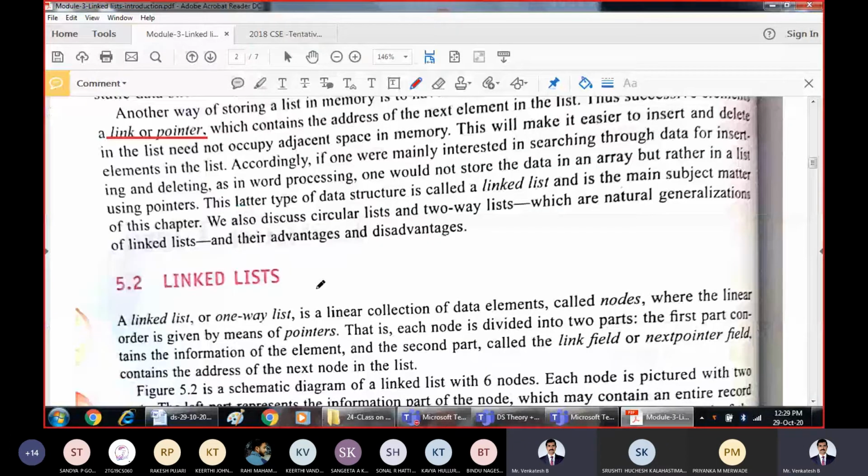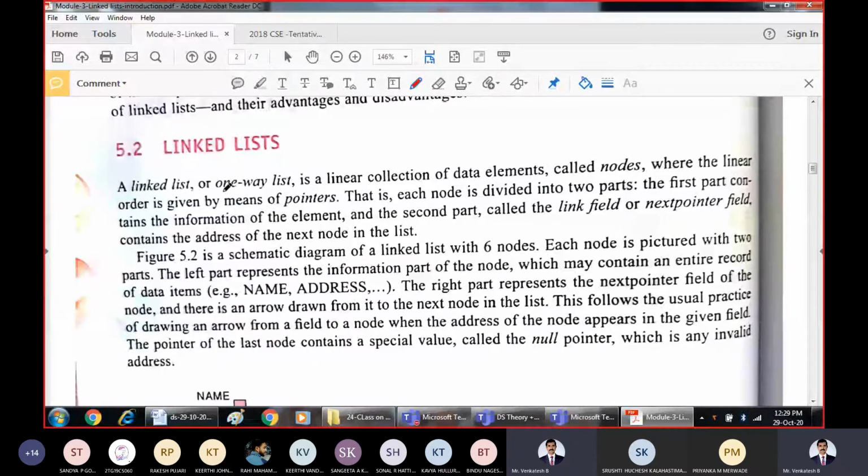Coming to the specific definition of the linked list. A linked list, also called a one-way list, because we are going to study circular and two-way lists later, or linear linked list, is a linear collection of data elements called nodes, where the linear order is given by means of pointers.